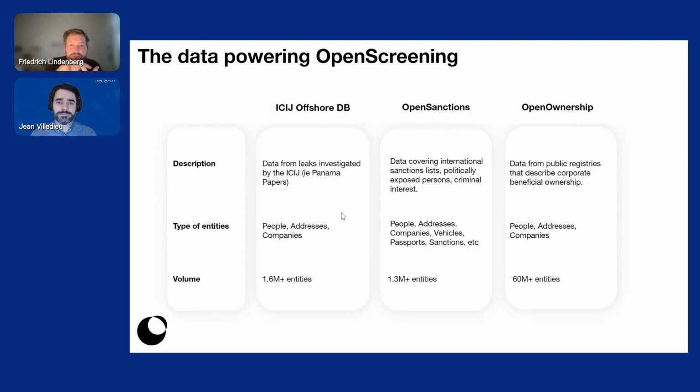And then, in terms of going outwards from that risk section towards companies that you might have seen on the high street, we're combining the data with Open Ownership, which is an initiative and a coalition that's advocating the release of beneficial ownership data by governments. The idea is that if someone owns a company in a country, that information should be available as bulk data in a standardized format so that people can use it for investigations in crime, money laundering, all the areas that Jean just described. So we've put all that data together into one big graph where you have connectivity between the offshore world, the political and sanctions world, and the corporate world.